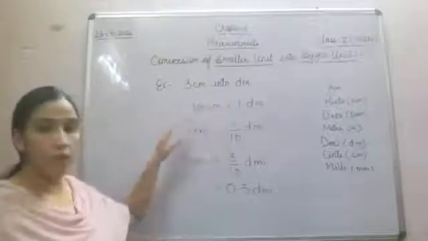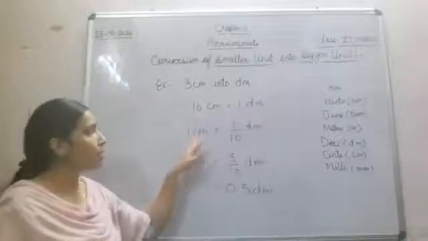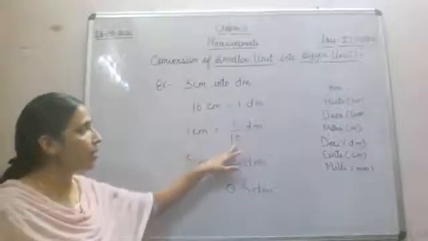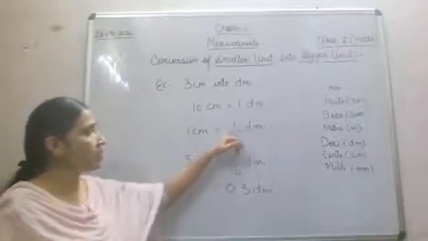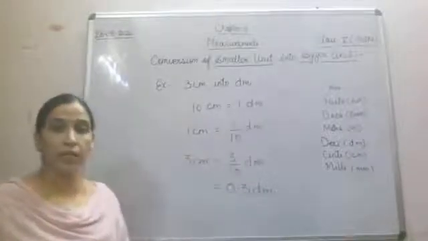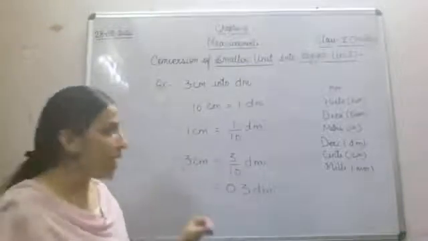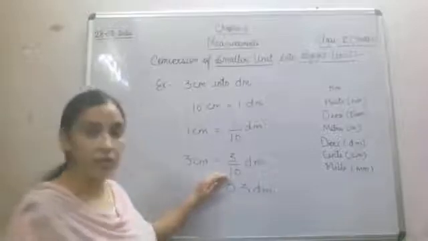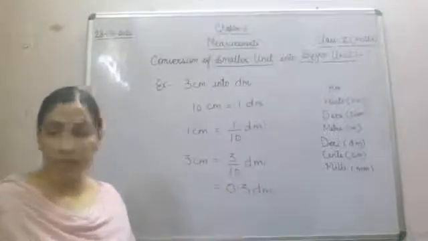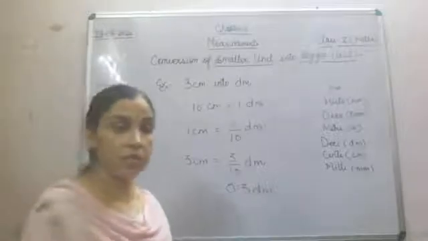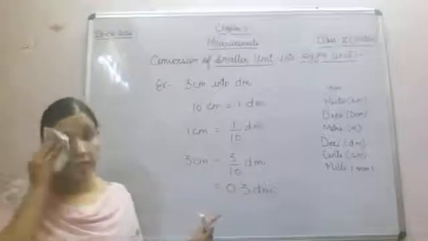Now we all are aware of it that 10 centimeter are there in 1 decimeter. It means 1 centimeter is equal to 1 by 10 decimeter. It means for 3 centimeter, 3 will be multiplied in the numerator only. 3 divided by 10 decimeter. And here 0 is there in the denominator. So it will become 0.3 decimeter. That we have seen in the decimal chapter, how to find it out, how to write it in the form of decimal.